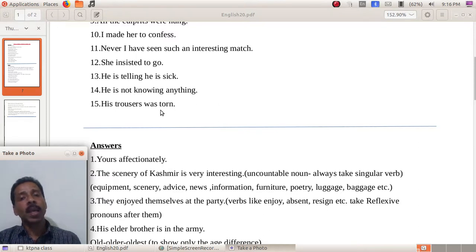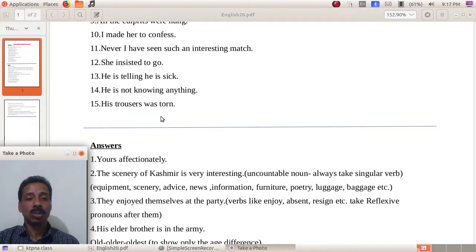Why? There are a number of words which are used only as plurals. So in the beginning we saw that there are certain nouns which are used only as singular, certain uncountable nouns. Here there are certain nouns which are used only as plurals. There is no singular form. So it will always be plural in form also. That means S will be there. There is no separate singular form.